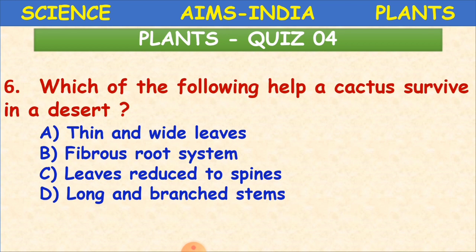D, long and branched stems. Yes, we already learnt that cactus leaves have been reduced to spines, to make them survive in a desert. Okay, then the correct answer is C. Clear, children?